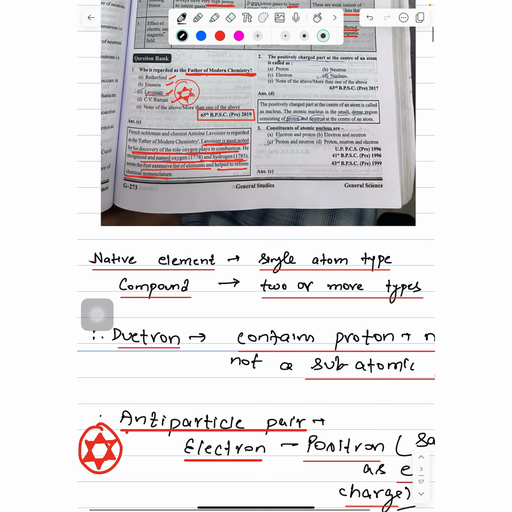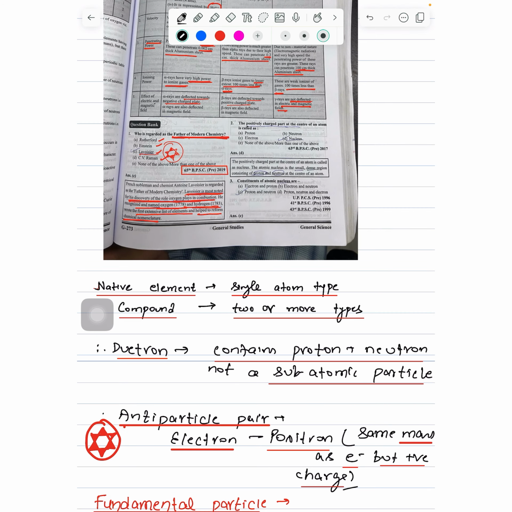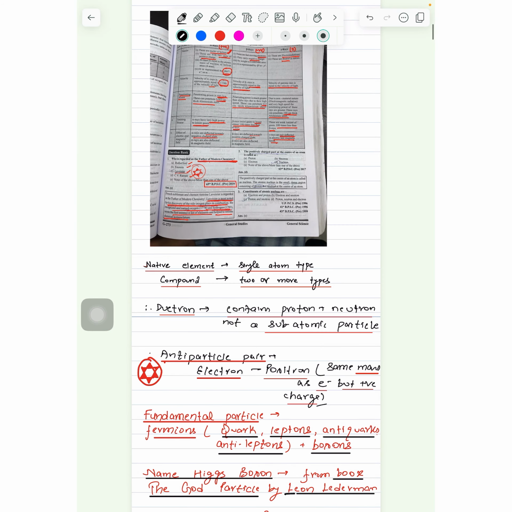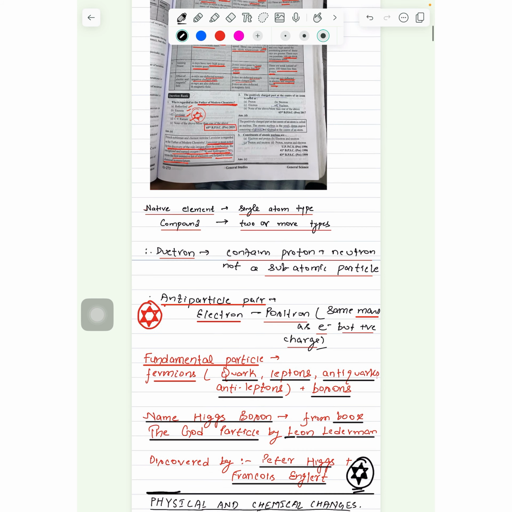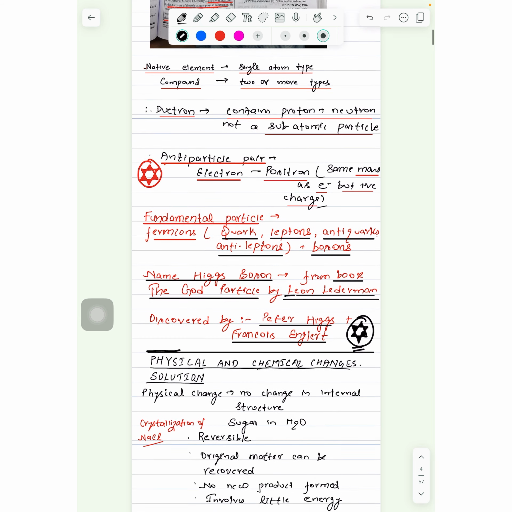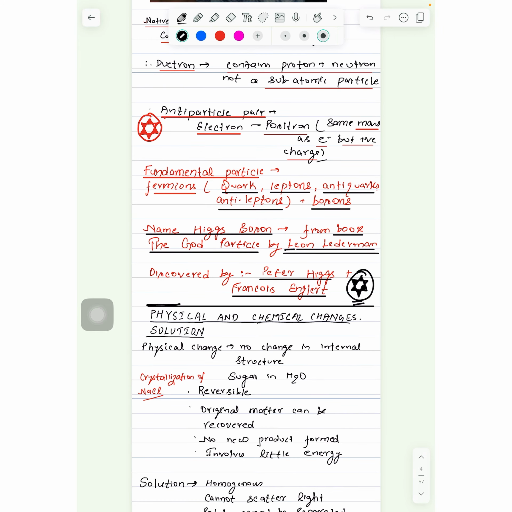Native element consists of single atom type, compound mixture. Antiparticle pair, electron will be positron, same mass but different charge. Fundamental particles, fermions, quark, antiquark, lepton, antilepton, bosons. Higgs boson from book The God Particle by Leon Lederman. Discovered by Peter Higgs and Francois Englert. So this was atomic structure.